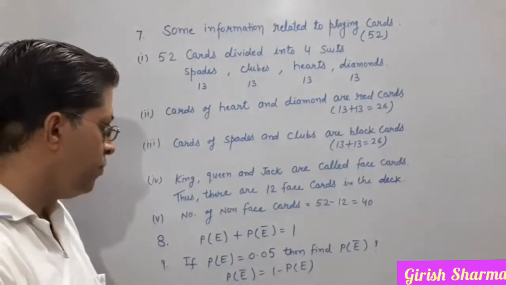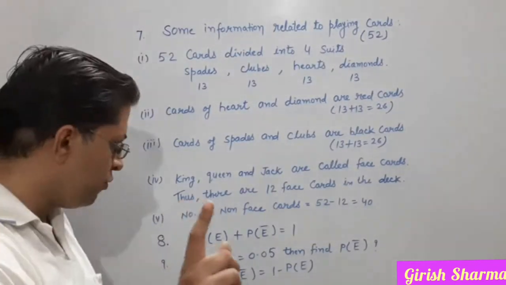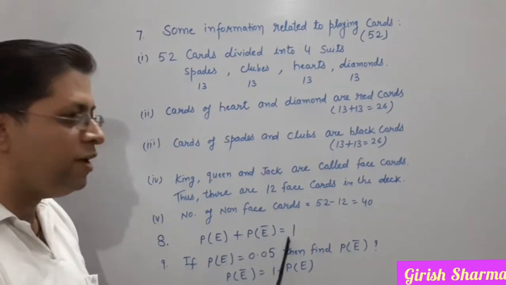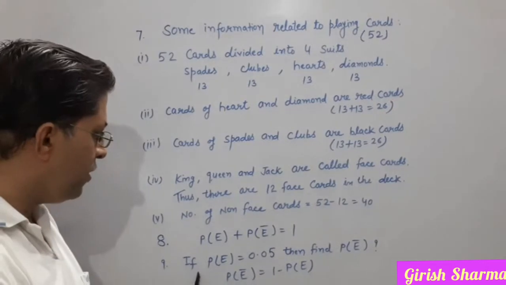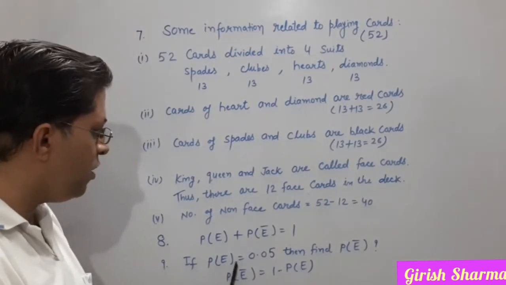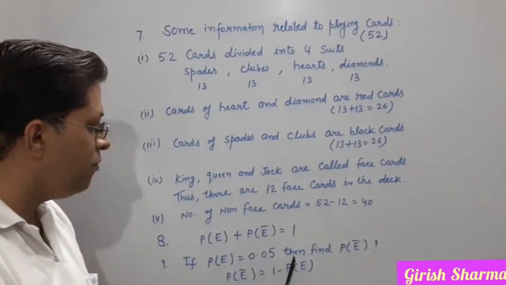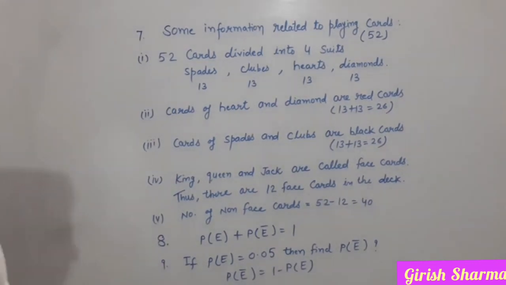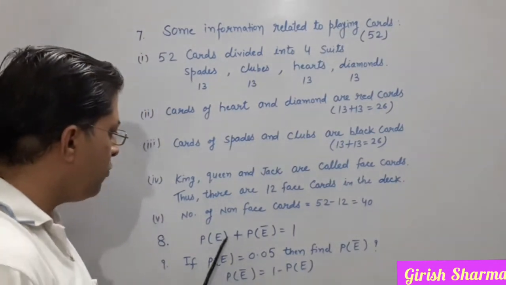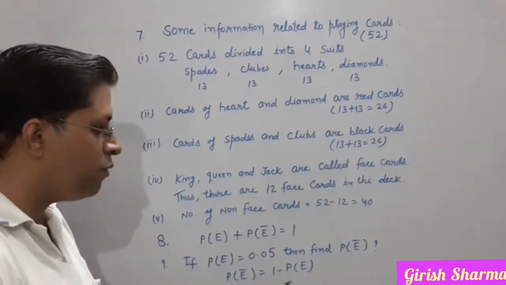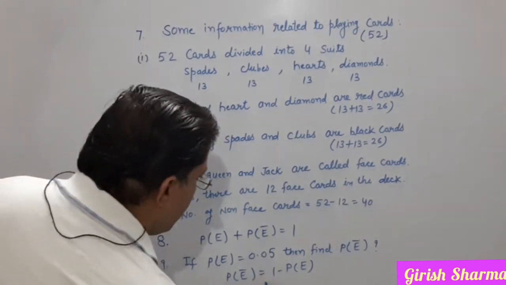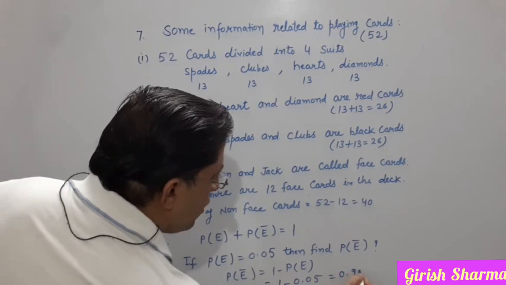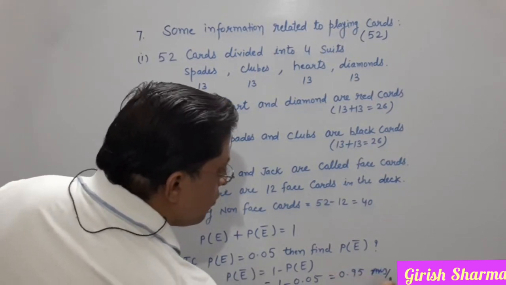One more thing. The sum of the probability of an event happening and the event not happening is always 1. Let us do one question. P(E) is given to you as 0.05. Then you have to find P(E bar). How can we get P(E bar)? We know that if you send P(E) to this side, then what will come? 1 minus P(E). This is 1 minus 0.05. This is 0.95 and this is your answer.